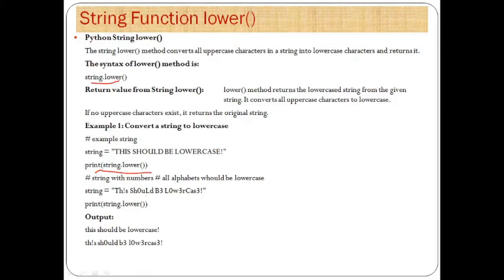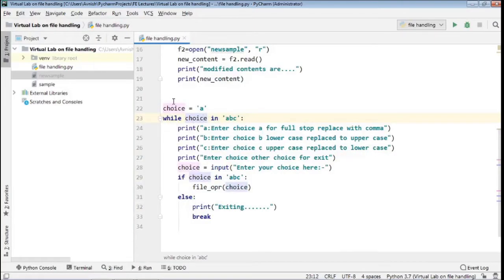Here the output of this first print statement will be this, and in another input string we have made some changes in our characters. So the output of this print statement will be like this. We will see this example on our PyCharm console, and we will execute that part.